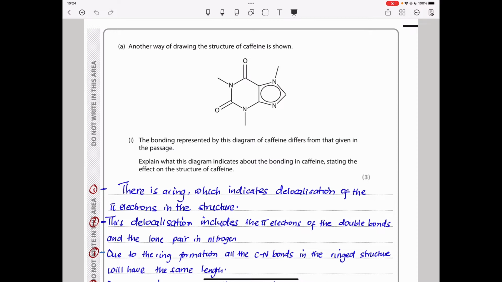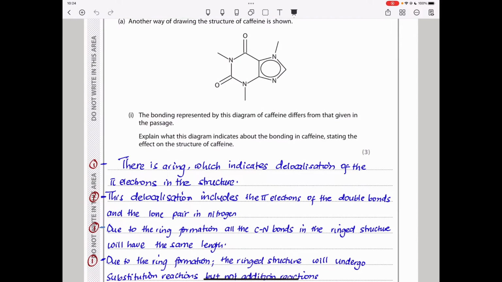So in this case, I have to reason using the chemistry of benzene. So I say there is a ring which indicates the delocalization of pi electrons in the structure. Of course, any pi electrons in here are delocalized, those present in the carbon-carbon double bond and the carbon-nitrogen double bond. So I went on to say this delocalization includes the pi electrons of the double bonds and the lone pair on nitrogen. Yes, the nitrogen atom has a lone pair.